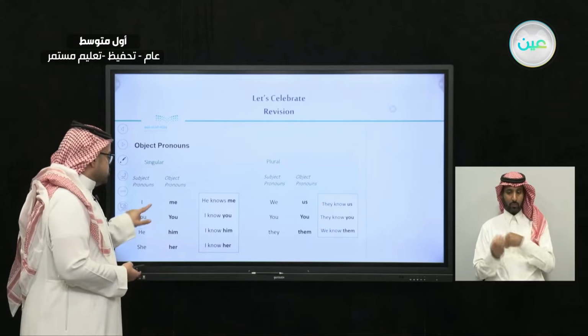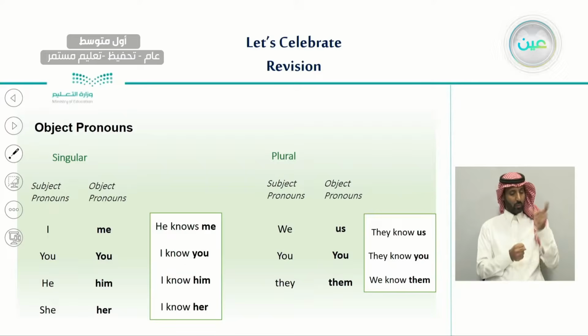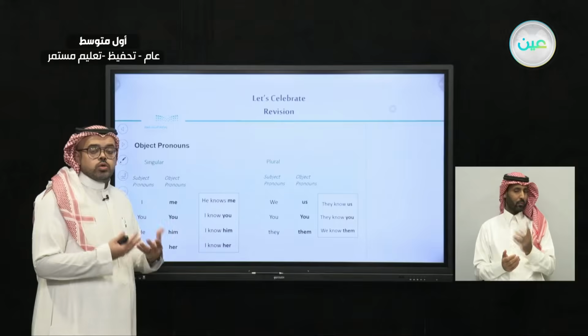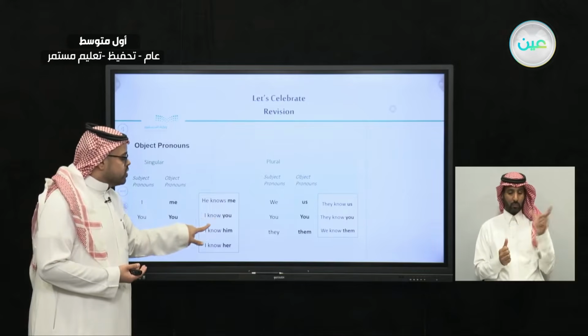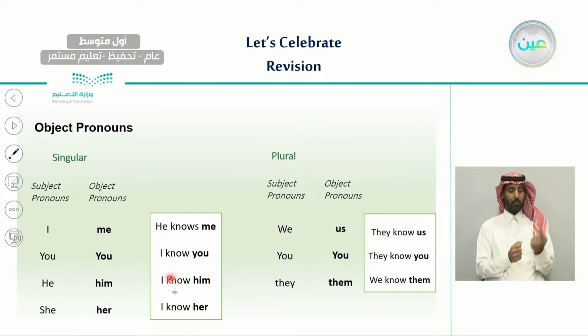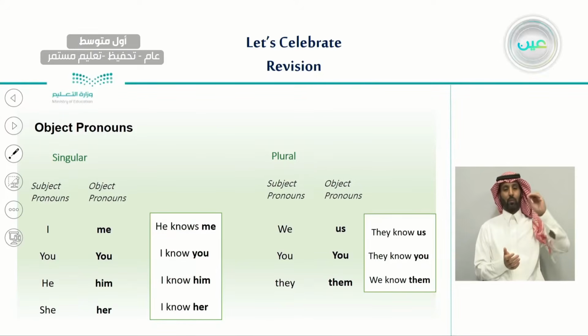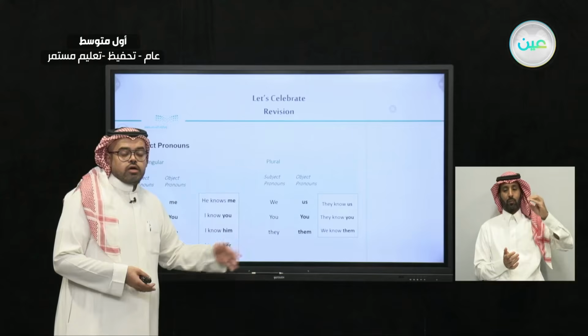We already know what subject pronouns are, but in the last lesson we learned what object pronouns are and how we can use them in a sentence. We said that we always use the object pronouns after verbs, like we can see here: he knows me, I know him, they know him, and so on.